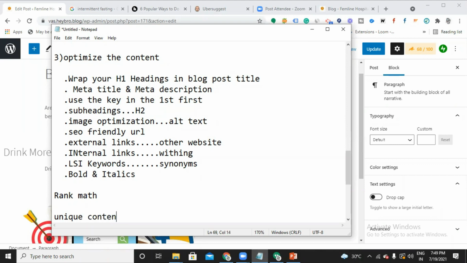What I mean by unique content doesn't only mean not duplicating content. If you're not duplicating content, that is not enough. Unique content means you should have something unique which other websites don't have. You should provide some unique information that other websites don't have. This is a small tip I can give you to be on top. Make sure that your content is valuable and unique. This is the first tip.